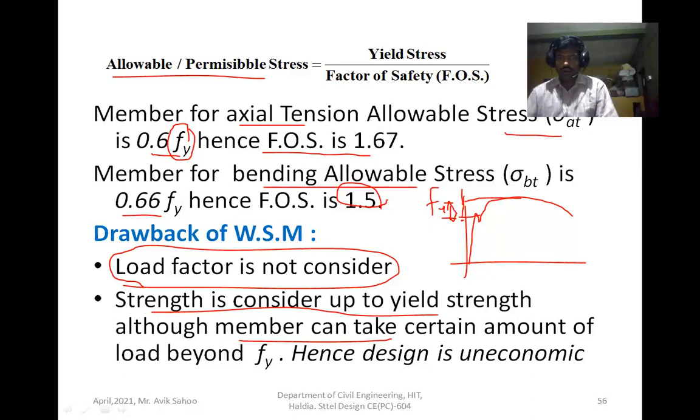Hence the design is uneconomic, because you are considering less strength, so the member size becomes more. If you consider Fu, then the member size becomes less. If I consider the more strength, then the sectional size is less.